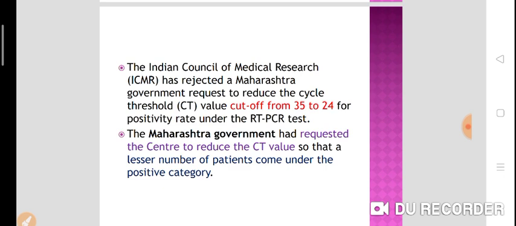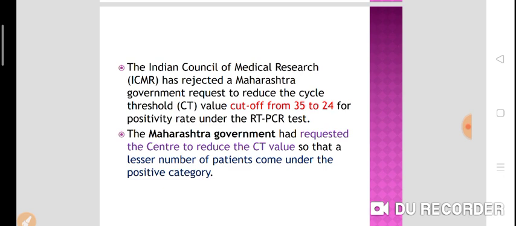This request of the Maharashtra government has been rejected by the ICMR, and they maintained the CT value cutoff at 35. They did not reduce it to 24. They maintained it at 35, right?